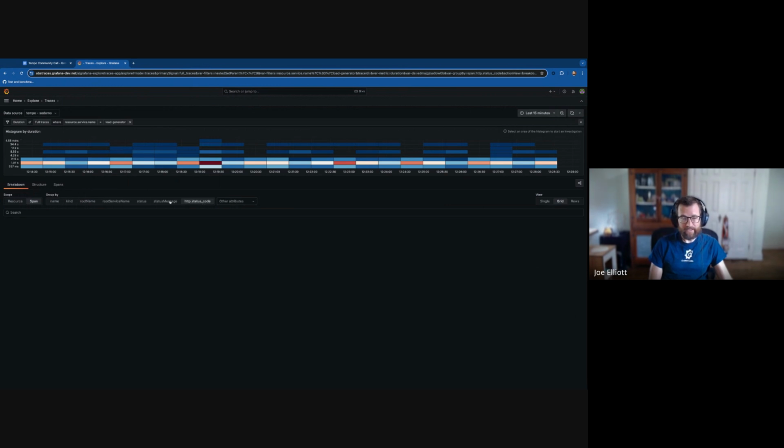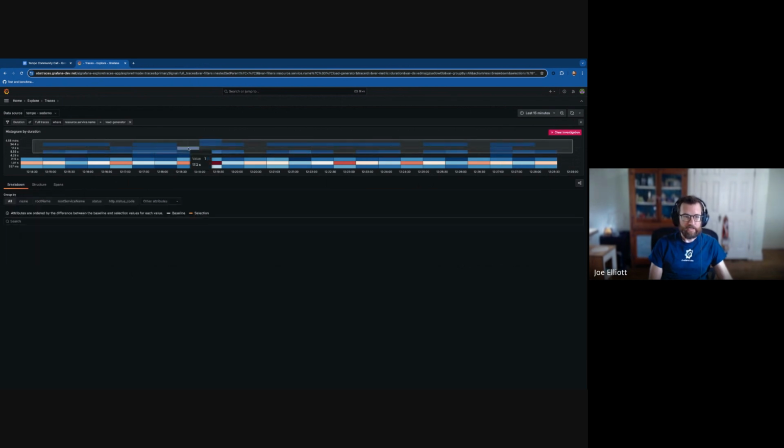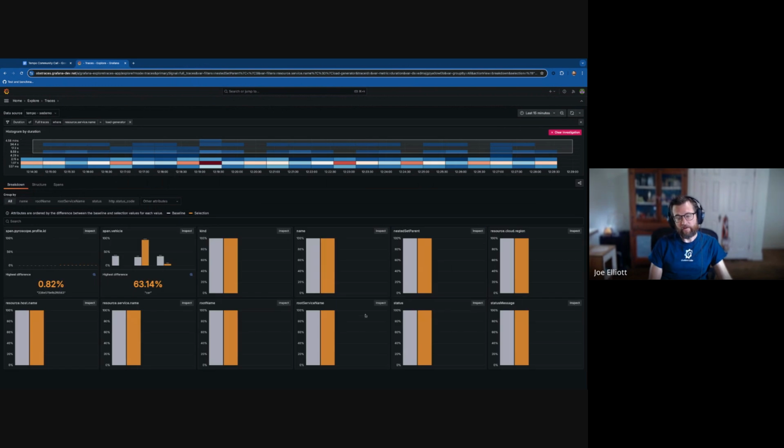Status code, doesn't have that one. Status message. We can break it down by any span level attribute, but I think we do need to do a better job of only having perhaps the ones up here that are available. But we also have the ability, if you select a section, to break down by all attributes, and we can see clearly now the out-of-the-box kind of fit functionality.